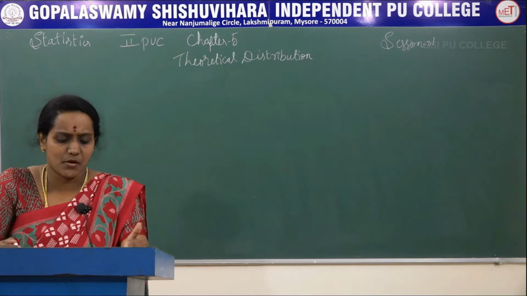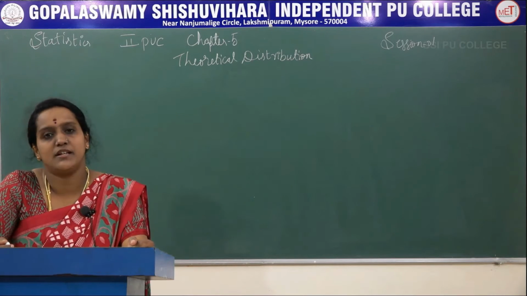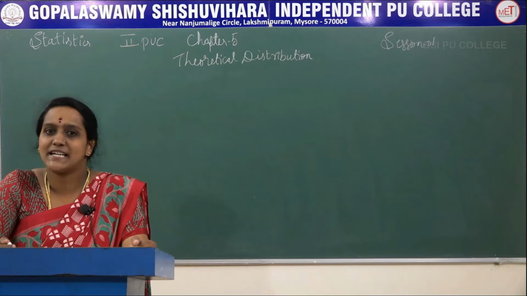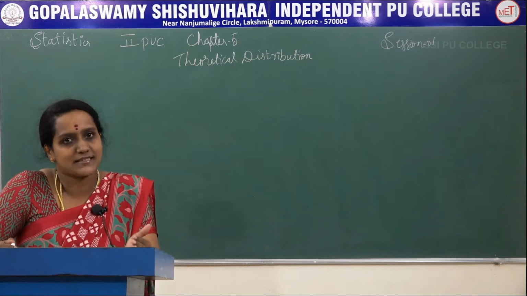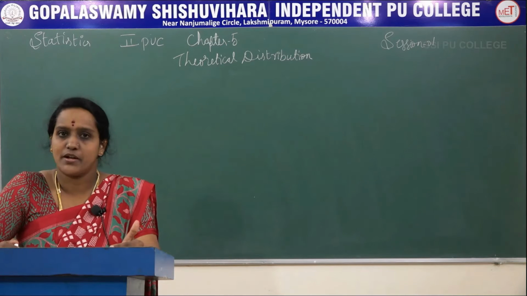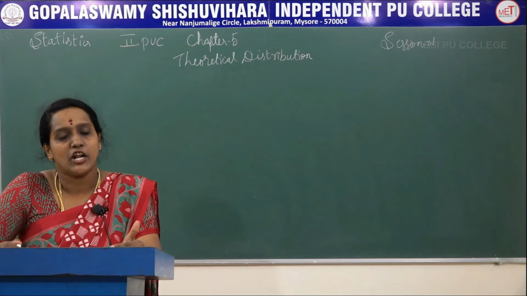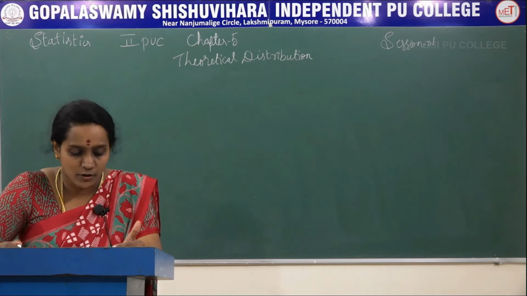Here we are going to study some probability distributions in this chapter, both discrete and continuous.